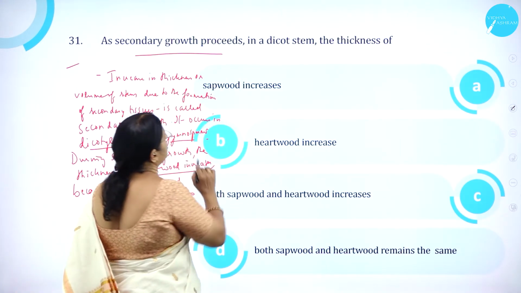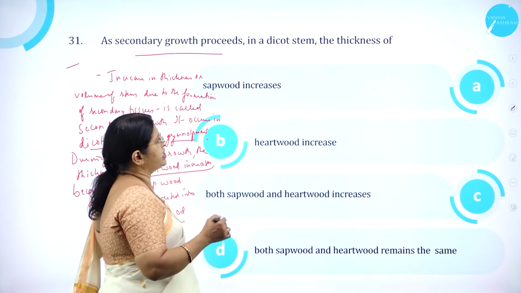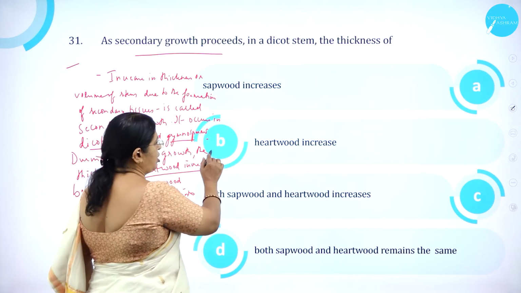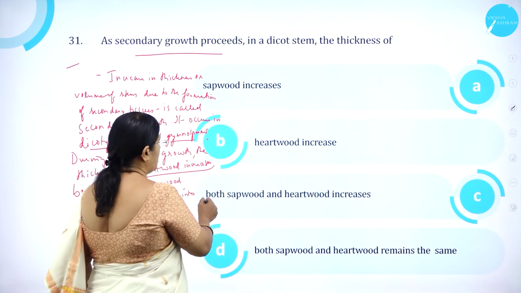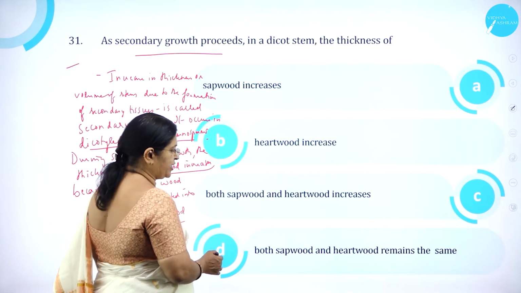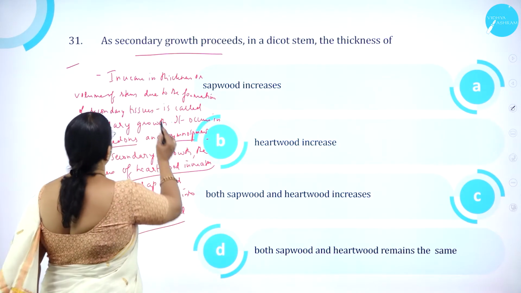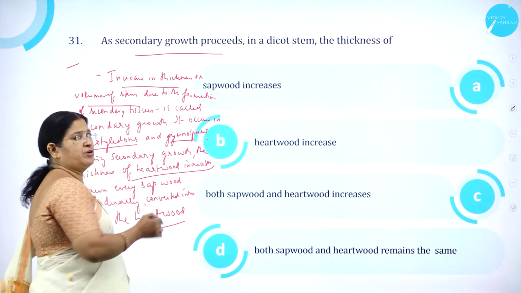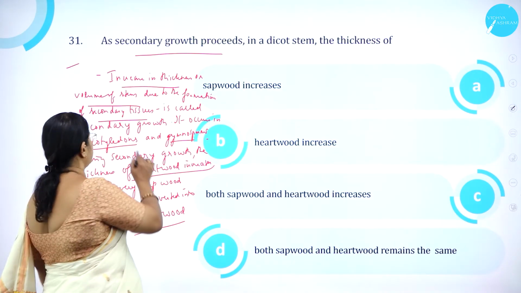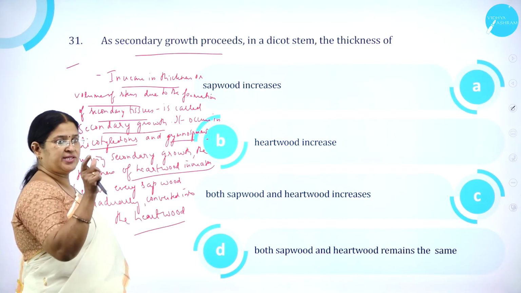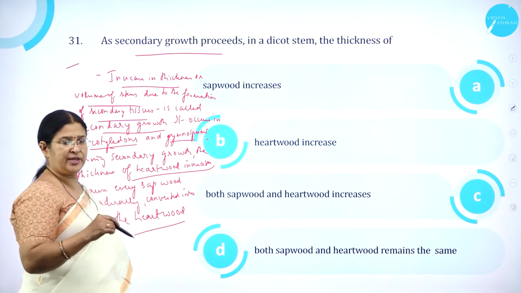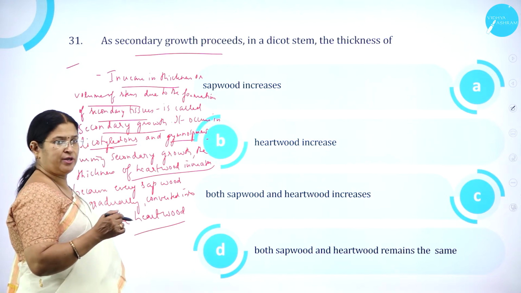As the secondary growth proceeds in a dicot stem, the thickness of: option A, sapwood increases; option B, heartwood increases; option C, both sapwood and heartwood increase; option D, both sapwood and heartwood remain the same. Increase in thickness or volume of stem due to the formation of secondary tissues is called secondary growth, an increase in the girth or thickness of the stem. It usually occurs only in dicots and gymnosperms, not in monocots.